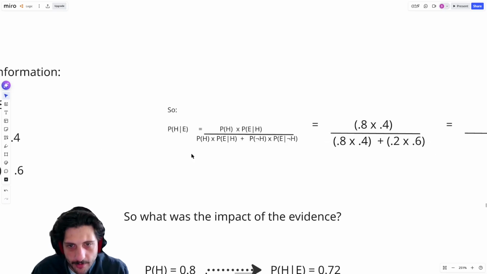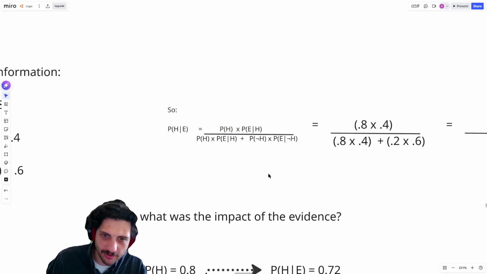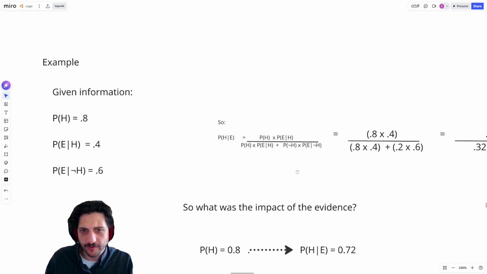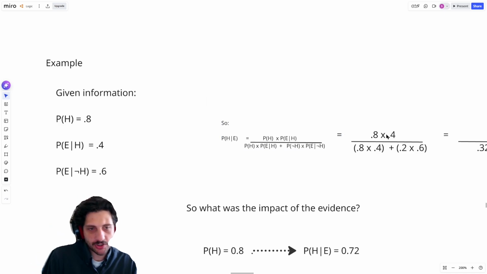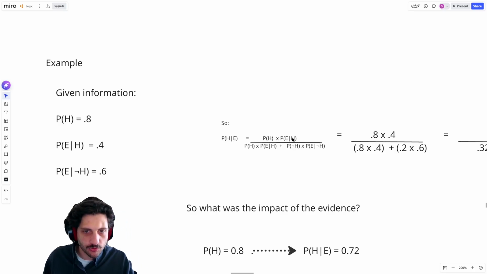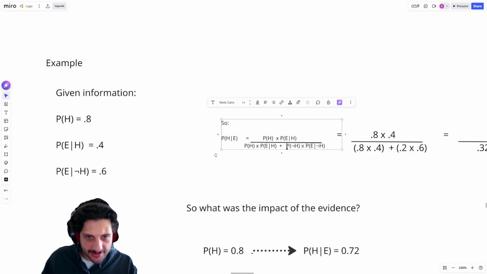So if we look to our formula, we just have the probability of H times the probability of E given H. And then we have the same thing down here. And then finally we have this third expression here. So let's think about how we fill in each one of these. Well, P of H just is 0.8. And then P of E given H is just 0.4. So we just plug those in on our numerator for those two pieces. And then same thing down below. We just have P of H and P of E given not H. And then the only question is this last part. So how do we find out P of not H?